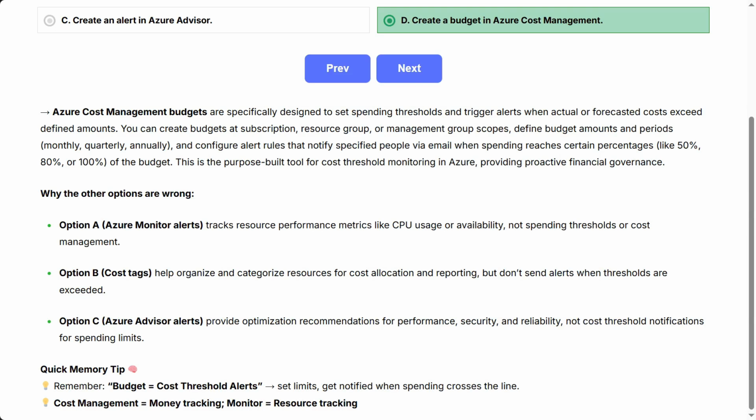Why the other options are wrong. Option A, Azure Monitor Alerts, tracks resource performance metrics like CPU usage or availability, not spending thresholds or cost management. Option B, Cost Tags, help organize and categorize resources for cost allocation and reporting, but don't send alerts when thresholds are exceeded. Option C, Azure Advisor Alerts, provide optimization recommendations for performance, security, and reliability, not cost threshold notifications for spending limits. Quick memory tip, remember, budget equals cost threshold alerts, set limits, get notified when spending crosses the line. Cost management equals money tracking, monitor equals resource tracking.